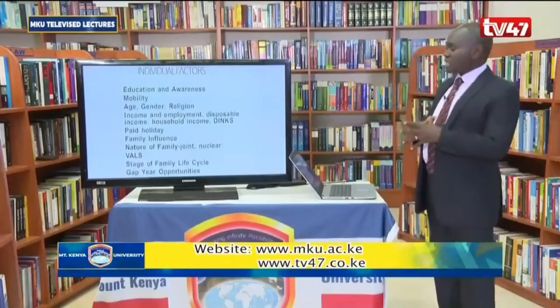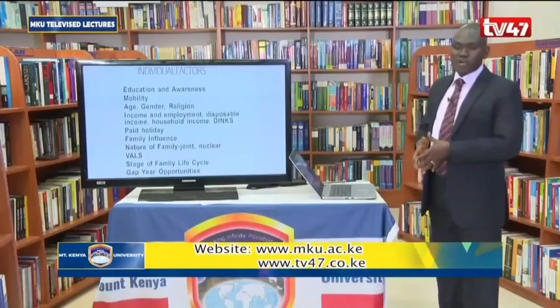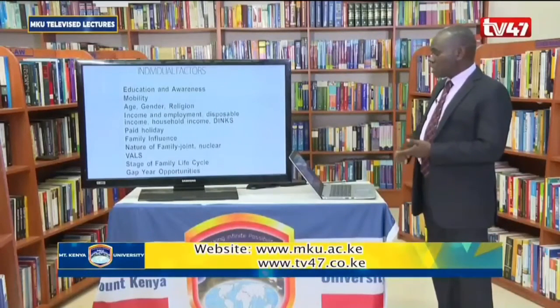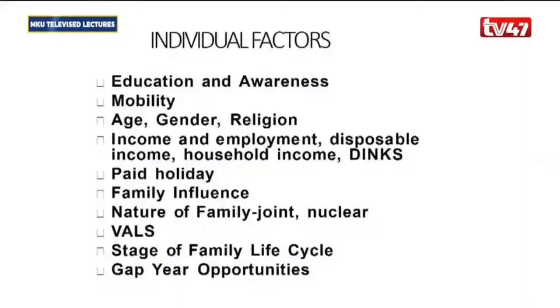Now these are factors that relate to the traveler himself or herself, and they include education and awareness. They also include mobility, that you are mobile and able to move, age, gender, and religion. They are also part of this.